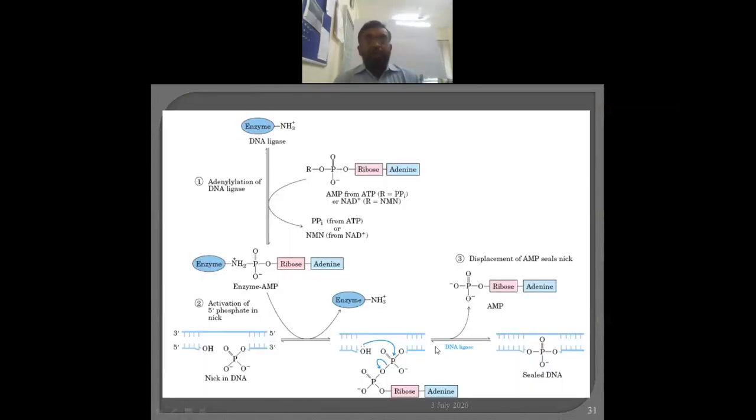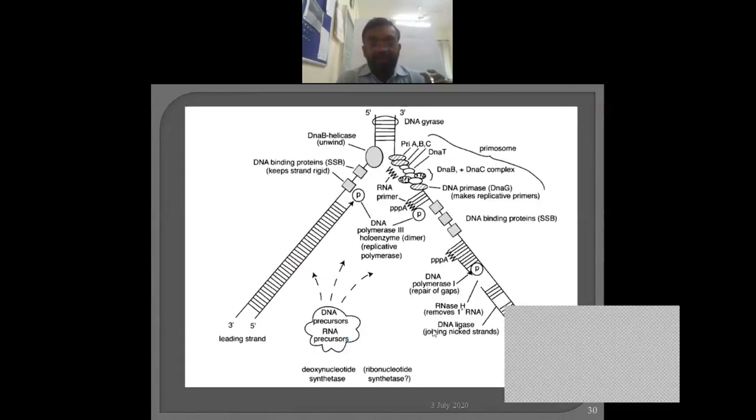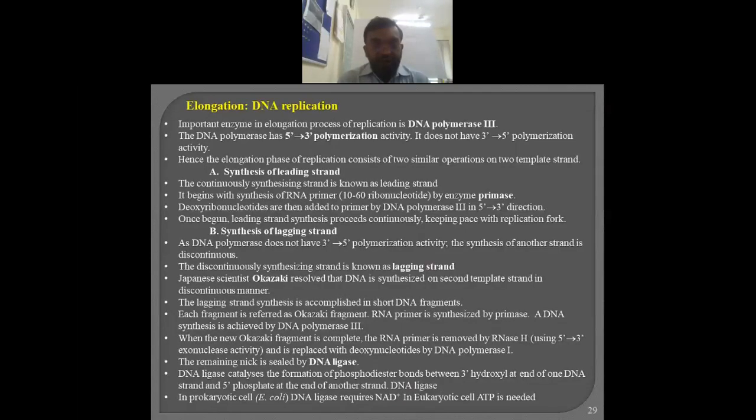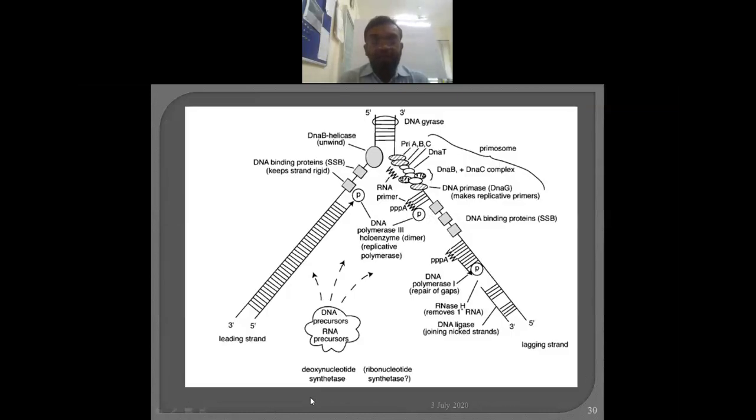Okay. Now, at the last, what frequently happens? A final gap is not filled. For the sealing purpose, another enzyme is required, referred to as DNA ligase. Actually, in prokaryotes like E. coli, DNA ligase requires NAD, while in eukaryotes, like human beings, ATP is needed. So that is an NAD or ATP mediated process, by which the final molecule gets sealed.